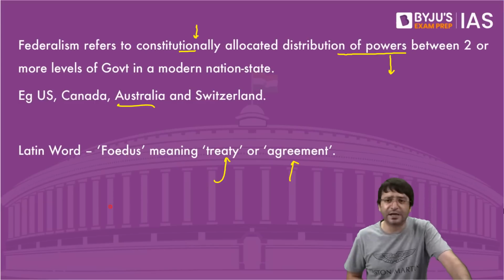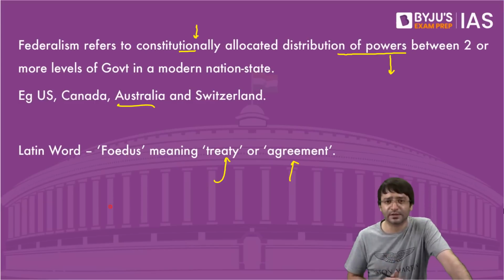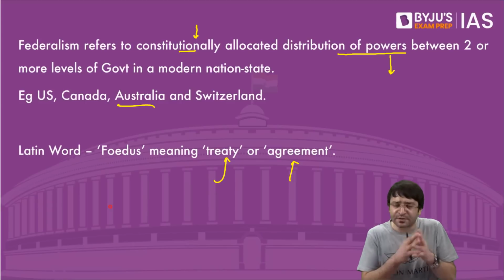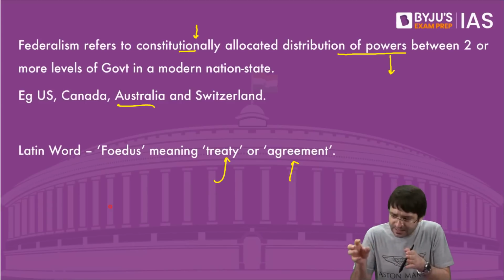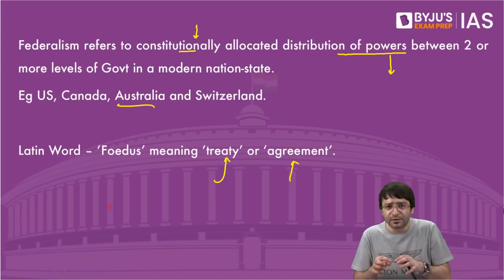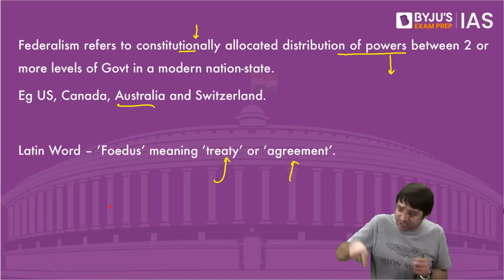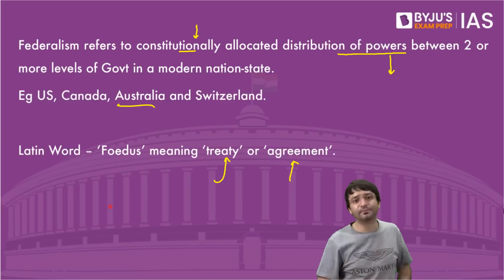For example, in the United States, in Australia, in Switzerland, what is their federalism? Their federalism is that states have decided to come together through an agreement to create a political entity known as the United States of America. That means this entity was created because there was a treaty, because there was an agreement.